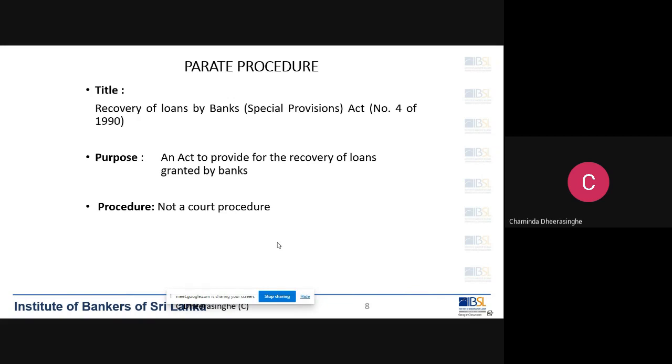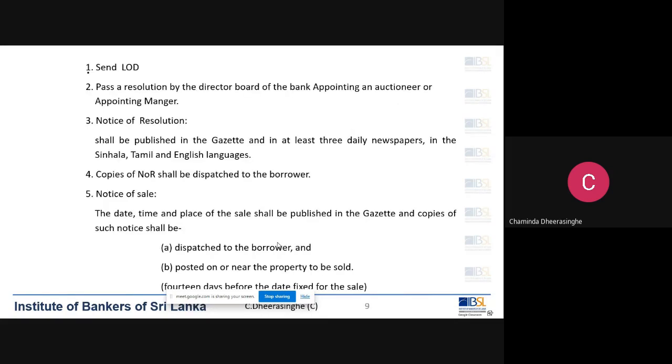It is not a court procedure. It is a procedure where you don't want to involve the court. So the banks by themselves can auction the mortgage property under the parate process. That is the difference between these two. We'll see the procedure, right?